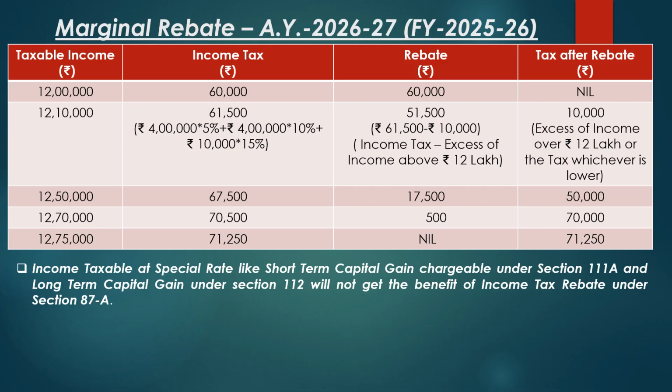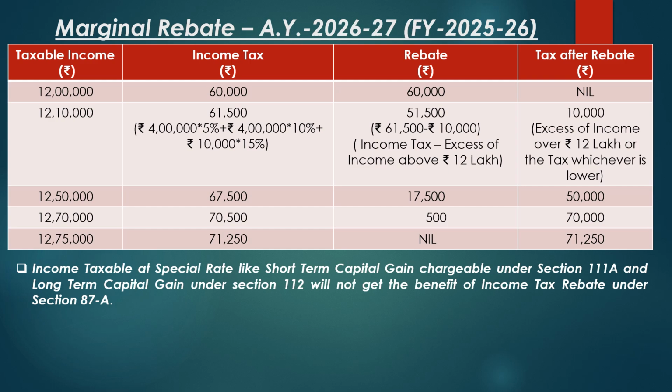Lastly, for an individual having a taxable income of rupees 12,75,000, the tax payable as per computation is rupees 71,250. But the differential income is rupees 75,000 compared to the threshold limit of 12 lakh, which is more than the tax payable.